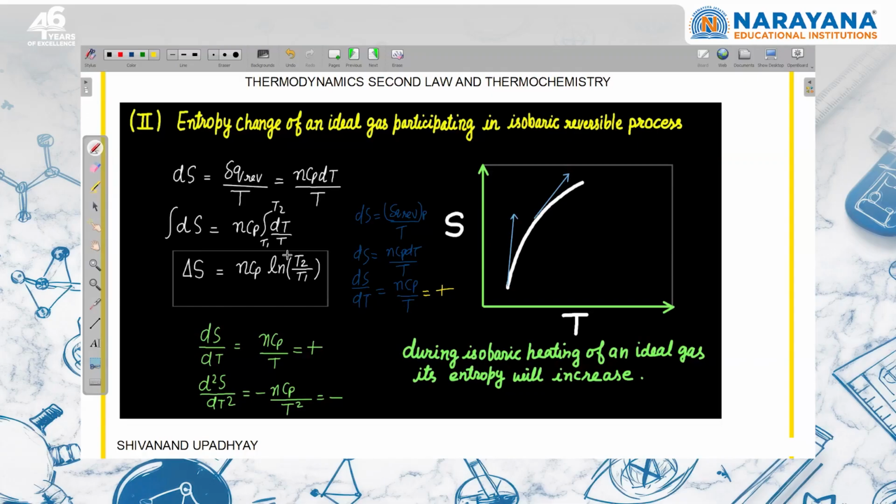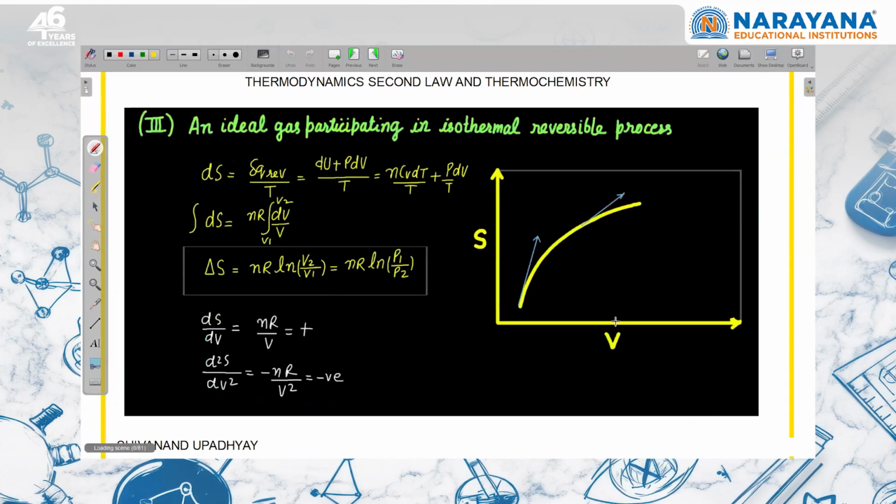Again, we'll differentiate. After differentiation, this is negative. So we can say that rate of change of slope will be negative. Same line, we can say that at low temperature in isobaric reversible process, if we increase the temperature, the entropy change will be more with respect to high temperature. So it is more sensitive at low temperature than at high temperature.